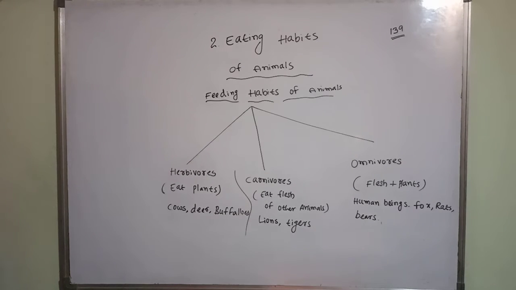Okay children, once you copy this information, then we'll go for the next one. So write it division-wise: herbivorous, carnivorous and omnivorous, with examples.